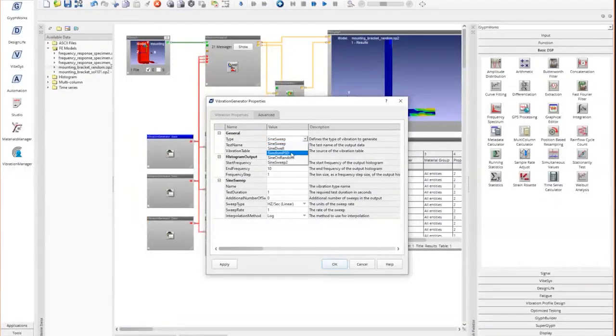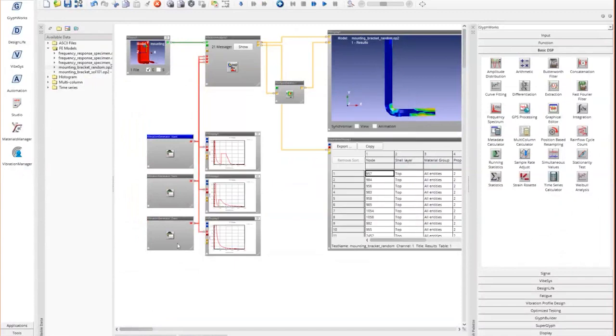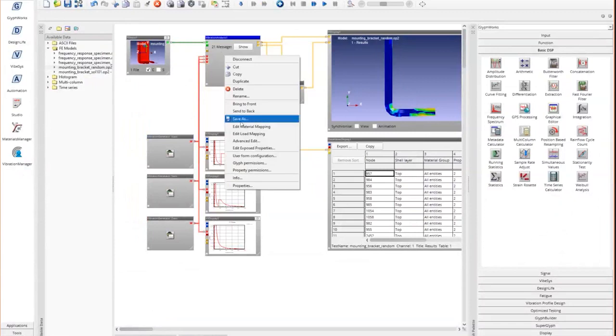In this case, we're doing a random PSD. If I go back here, you can see these are G squared per hertz entered as a function of frequency. We have entered that for X, Y, and Z, and all of that is fed in here. Now, we would have set up a material mapping, so I'm just going to skip that. It's just an SN or EN curve.